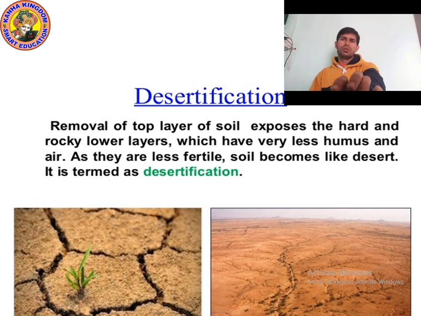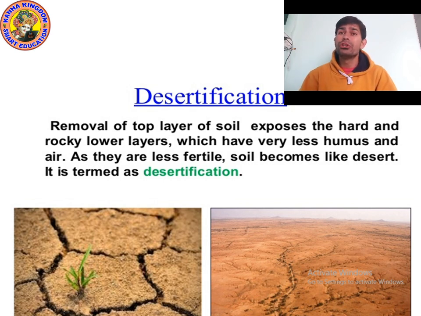Now we will study some new topics. The first topic, as you can see on the screen, is desertification, which means increasing of desert. So what is the meaning of desertification?